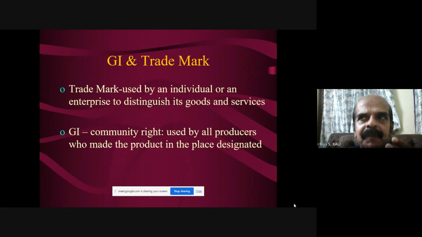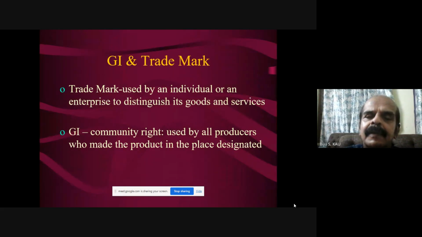It is a community right, because it belongs to our ancestry. Sometimes it was propagated and protected by our ancestors, then passed on to us, and used by all producers who make the product in that place. So it is group oriented because it was not suddenly discovered, but it was there, and its protection is needed because it has to survive so that its quality is also assured. That is why we make legal amendments on this particular aspect.